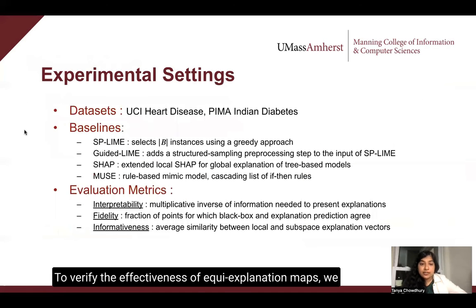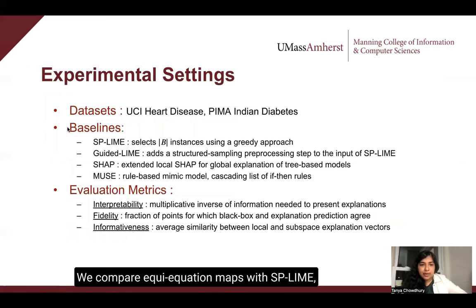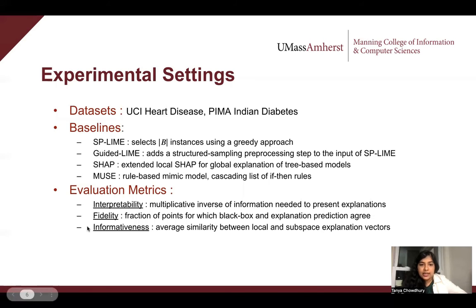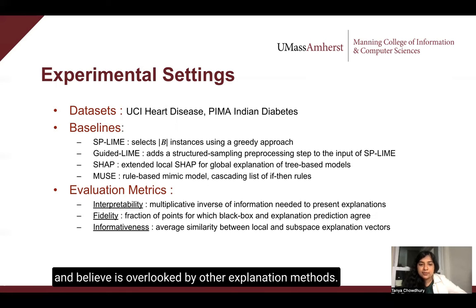To verify the effectiveness of equi-explanation maps, we conduct a host of experiments on two datasets. We compare equi-explanation maps with SP-LIME, Guided Line, SHAP, and MUSE, which are all global explanation methods on grounds of interpretability, fidelity, and informativeness. It is important to note that informativeness is a new explanation evaluation metric which we propose and believe is overlooked by other explanation methods.